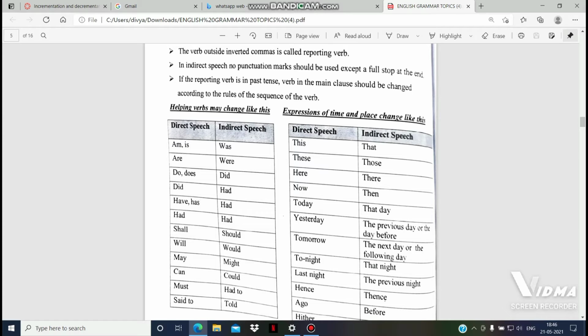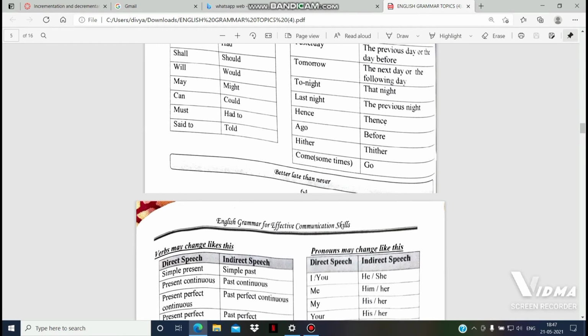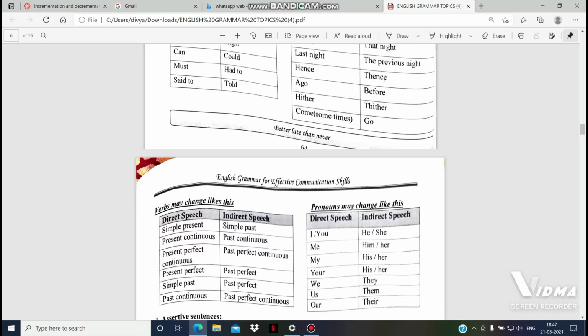In the previous video on direct and indirect speech, we discussed what direct speech and indirect speech are. Now in this video, we will discuss how to convert direct speech into indirect speech. These are the changes we have to make. Helping verbs may change like this. Here we may see the changes. Expressions of time and place change like this. We may see here. And verbs may also change like this.